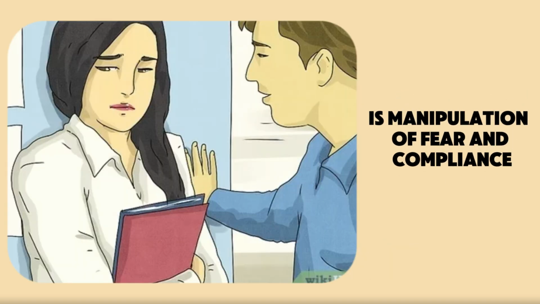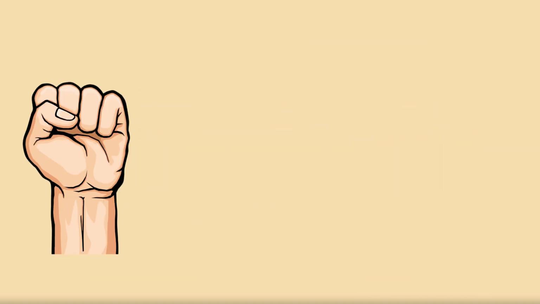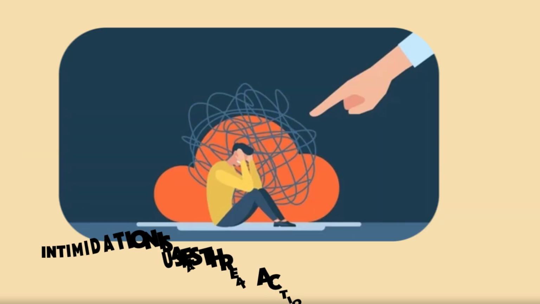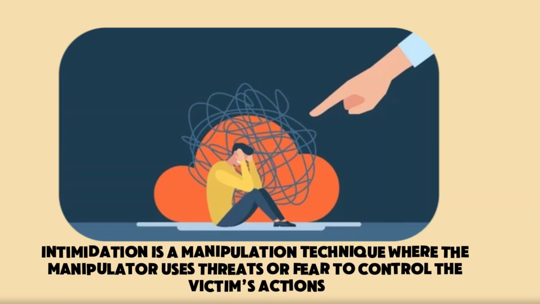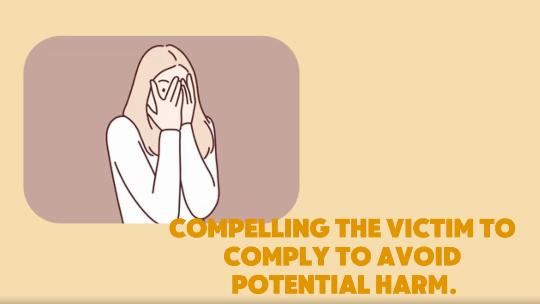Intimidation is manipulation of fear and compliance. Its attributes are threats, fear, coercion, dominance. Often use symbols: fist, shadow, dark cloud. Intimidation is a manipulation technique where the manipulator uses threats or fear to control the victim's actions. This tactic relies on creating an environment of anxiety and insecurity, compelling the victim to comply to avoid potential harm.